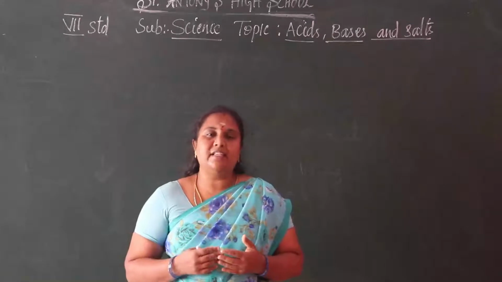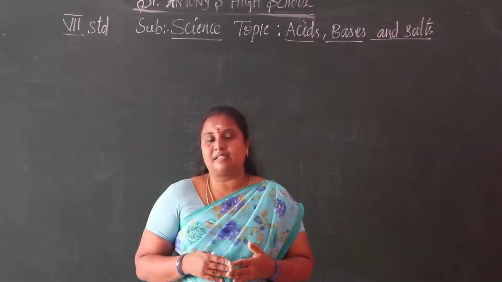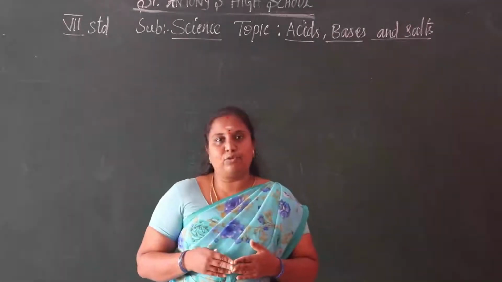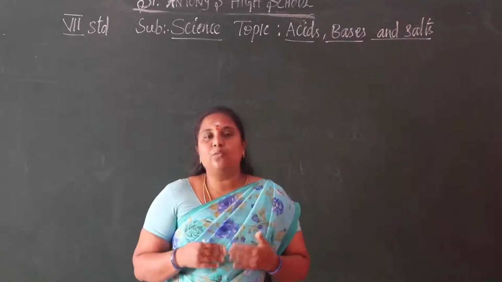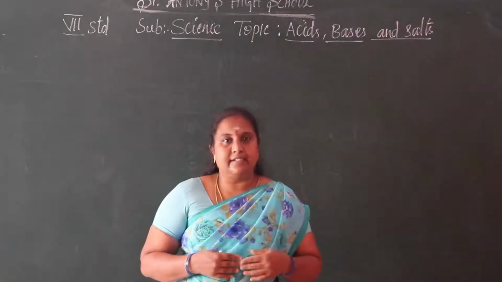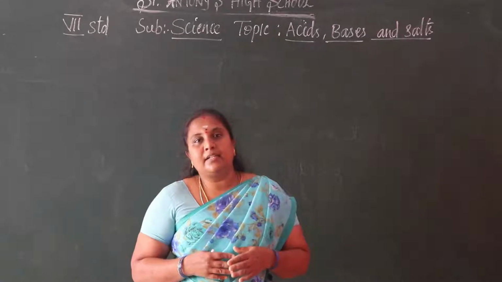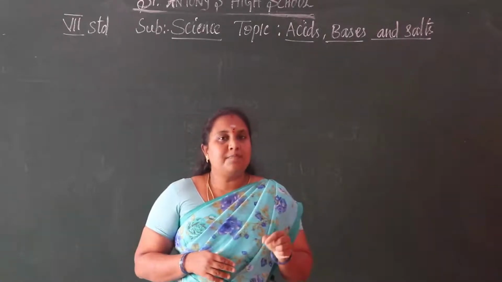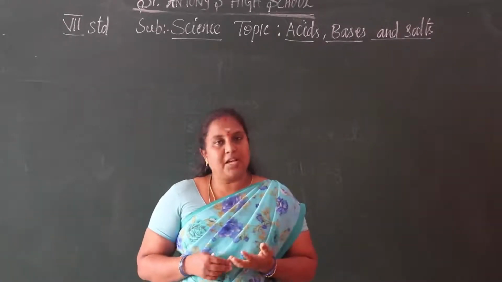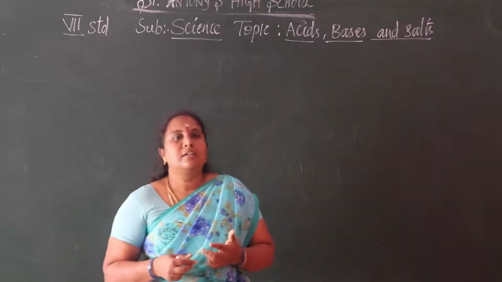We can't taste all the substances because that is not safe for us. So for that we can have indicators, to observe whether a substance is acidic or basic or salt.